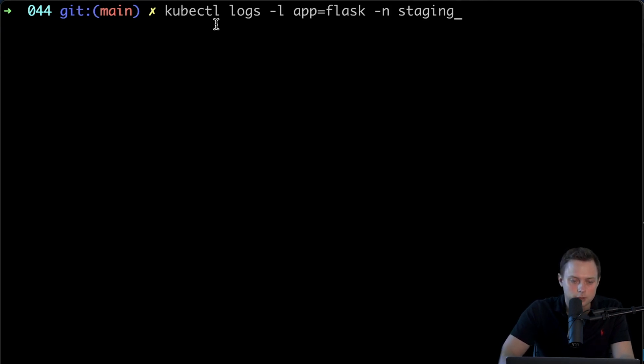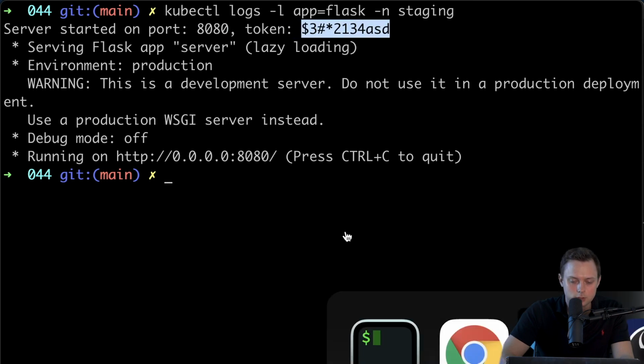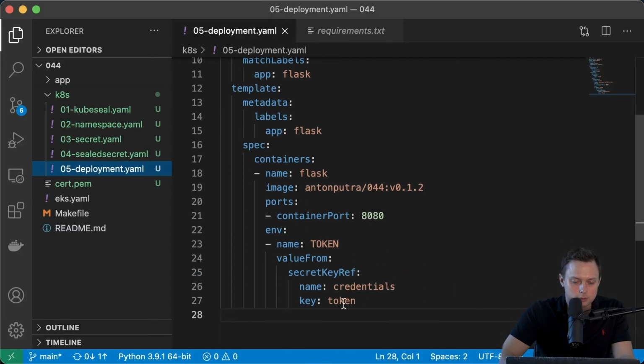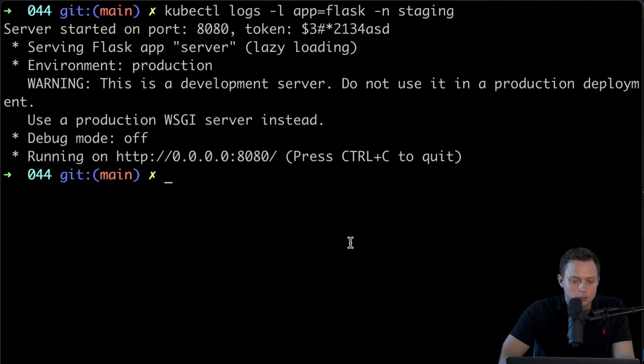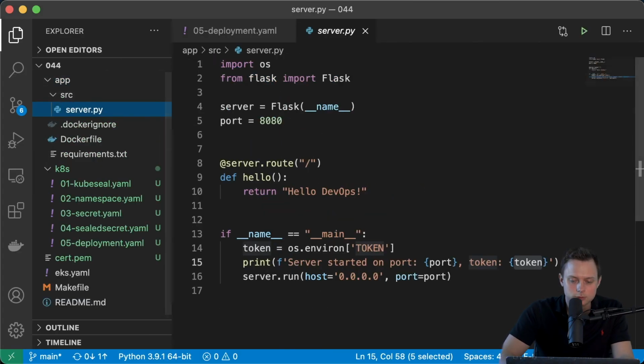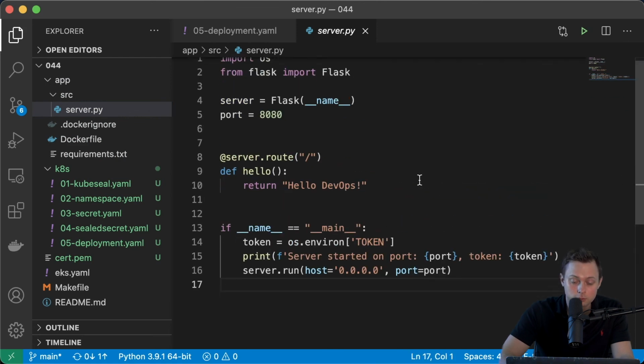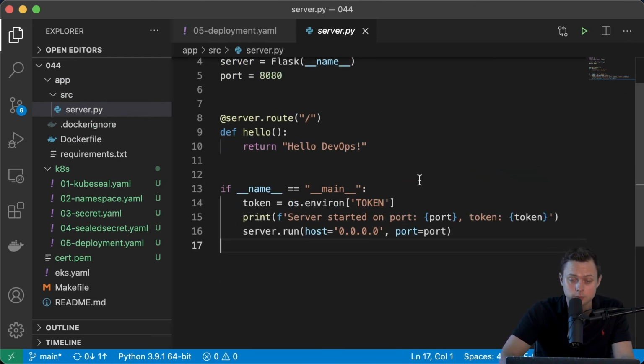We can get the logs by using kubectl logs with a selector by the label and then the staging namespace. And we can see that the server started on port 80, and the token is the sealed secret token, which comes from this environment variable. And like I said, this comes from this application as well. So that's the token.